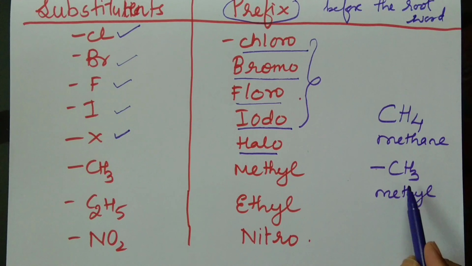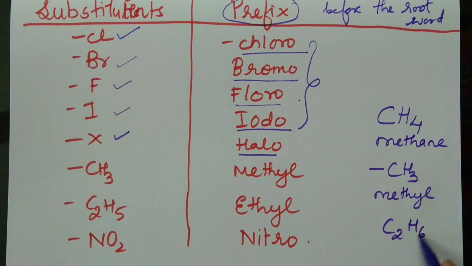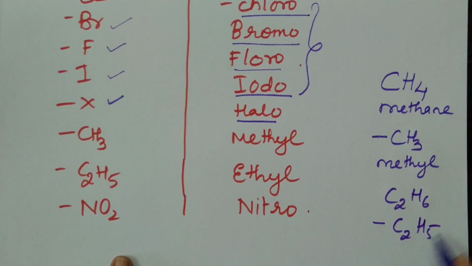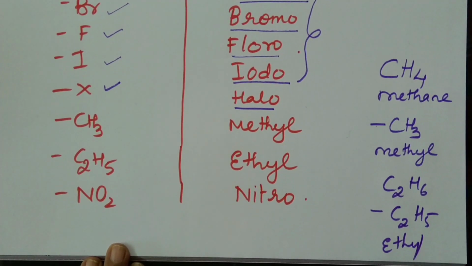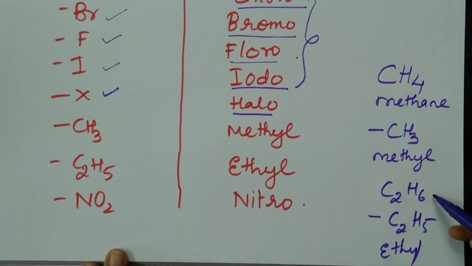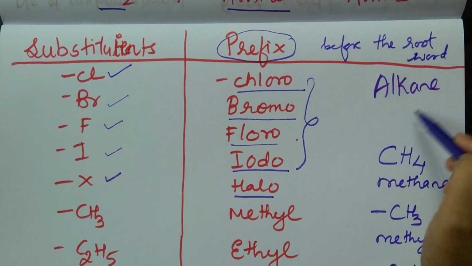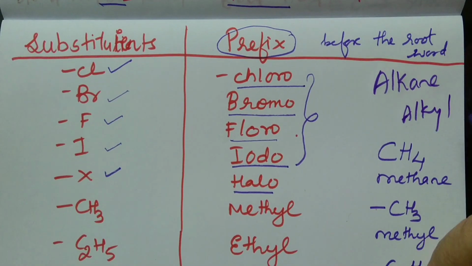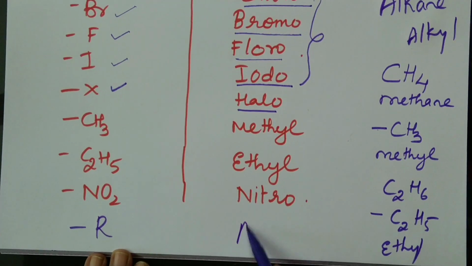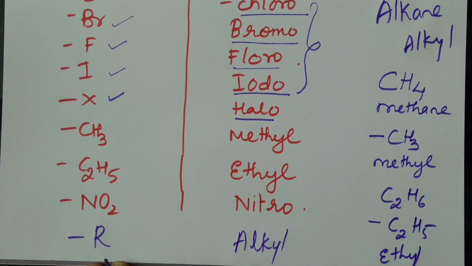Similarly, if you remove one hydrogen from ethane, C2H6, then it will be C2H5 and it will be called ethyl. So methane becomes methyl, ethane becomes ethyl, alkane thus becomes alkyl group. So the alkyl group is written as R. So what is R? It has one hydrogen atom less than that of alkane.